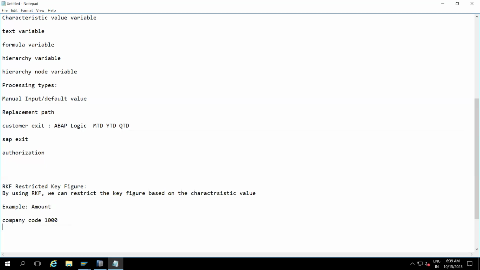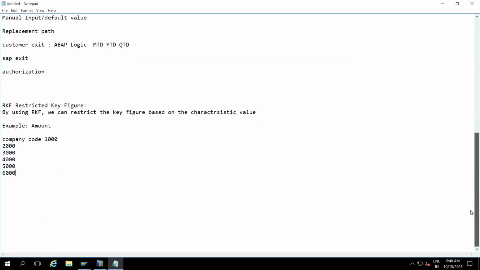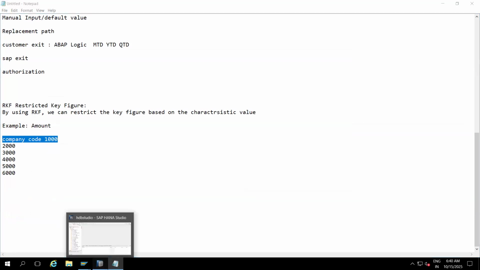In the report we have different company codes: 2000, 3000, 4000, 5000, like this. So many company codes are there, but I am not responsible for all of them. I am responsible for only company code 1000. So I want to see the amount only for company code 1000, dynamically. Then we'll see how to create this BEx query.